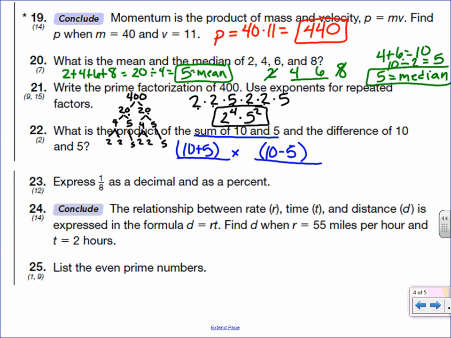So 10 plus 5 is 15, and then 10 minus 5 is 5. 15 times 5 is, well, 5 times 10 would be 50, and 5 times 5 is 25. 25 and 50 is 75.